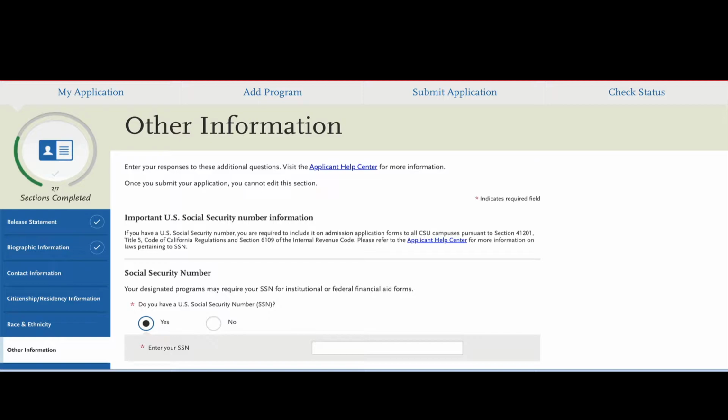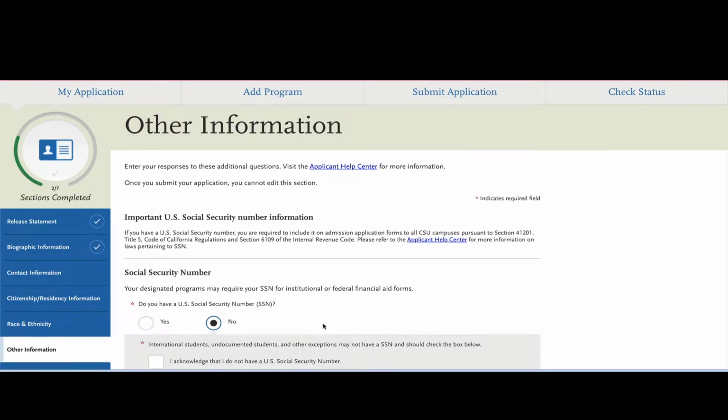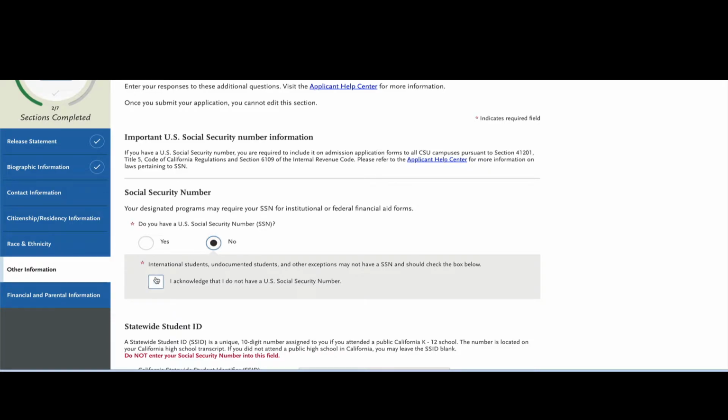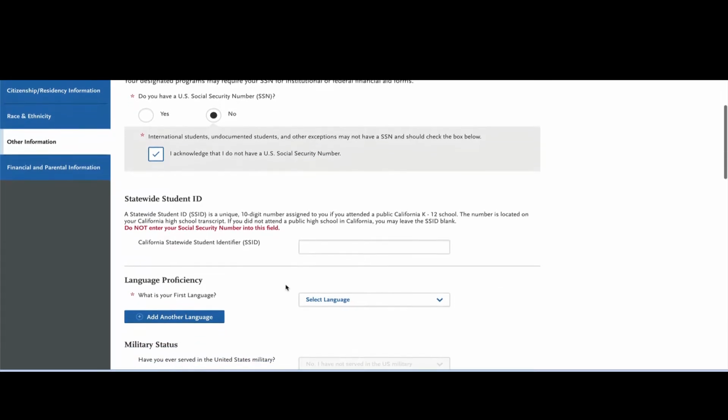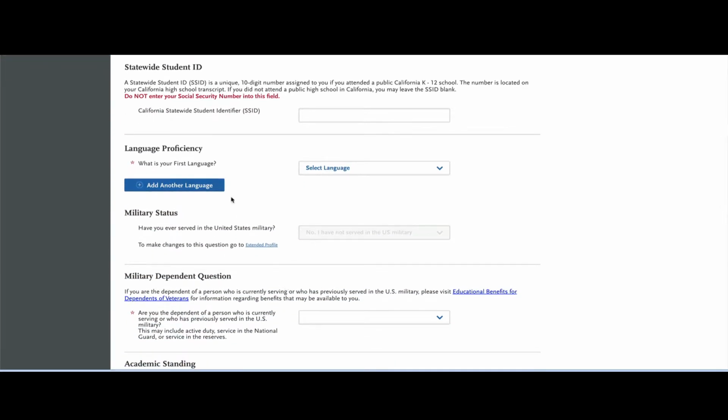The first question is asking about a social security number. If you have one, click on Yes and then report your social security number here. If you don't have one, you're going to click on No, and this is an exception for international students, undocumented students, and other exceptions that may apply. If you click No, then check the box to say I acknowledge that I do not have a U.S. Social Security number.